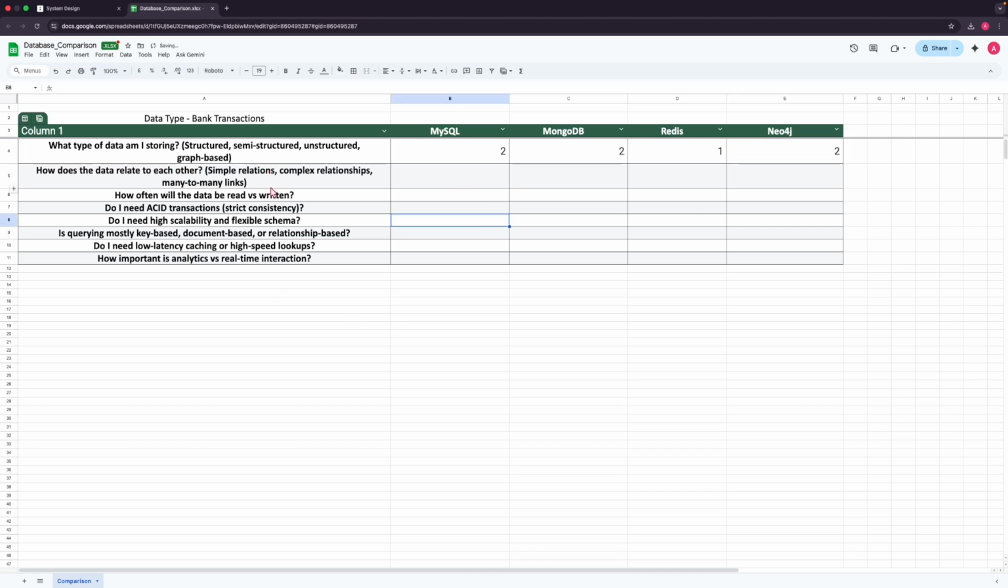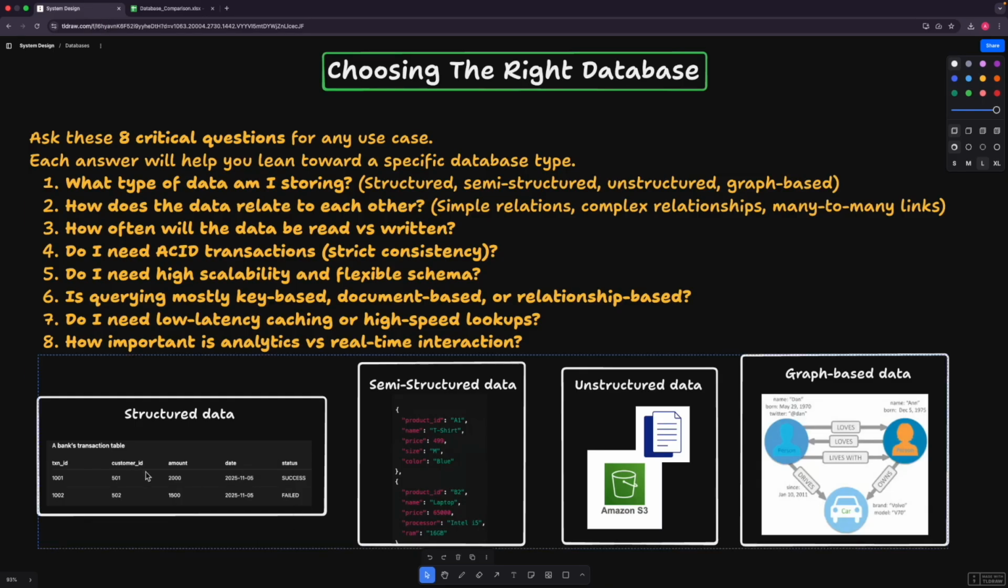Okay, now coming to the next question, that is, how does the data relate to each other. Now considering the bank transactions, as we know, every transaction has a customer ID, right? So what does this define? Here this customer ID is a foreign key in the transaction table, where we are referring to another table's column. With the help of customer ID, we can know about the customer from the customer table, right? So here we have a strong relationship getting formed between the tables.